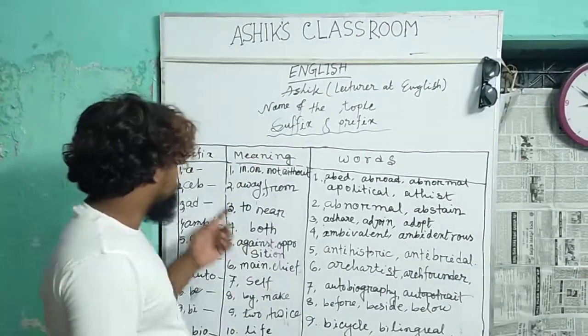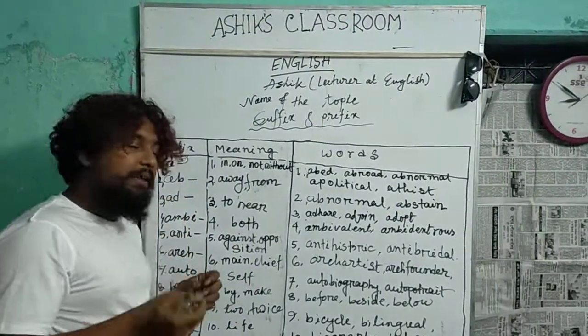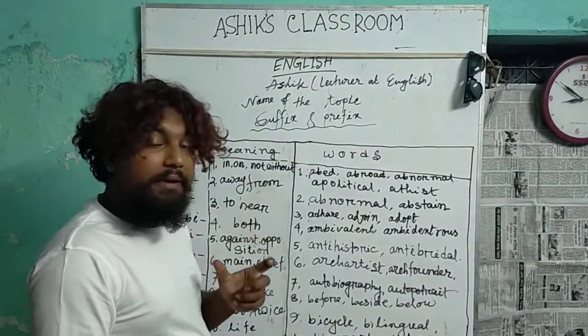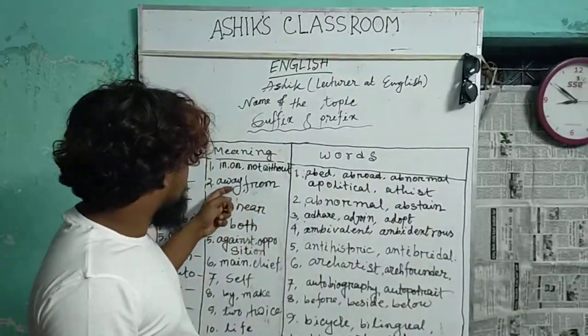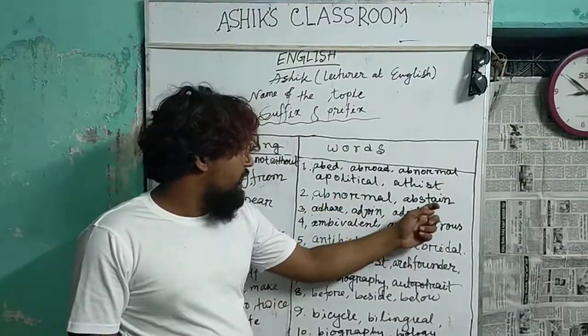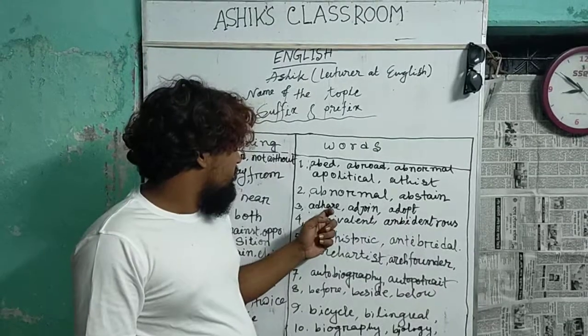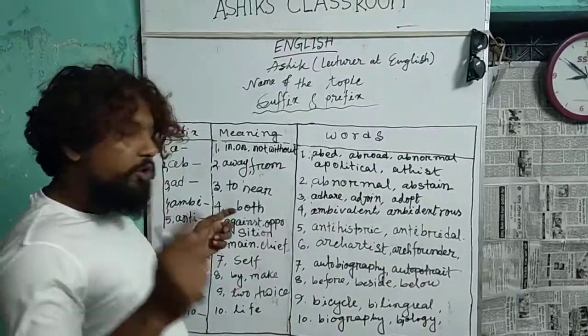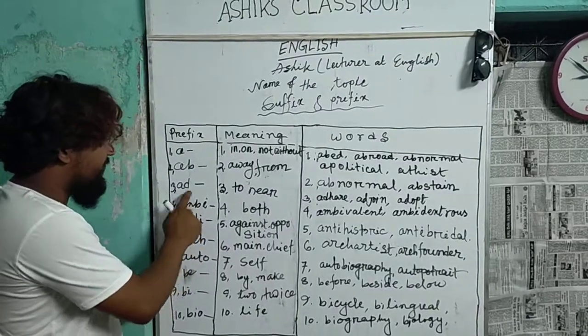And the second one is ab. The meaning of ab is away or from, such as abnormal, abstain, etc. On the other hand, you have to know number 3, ad.